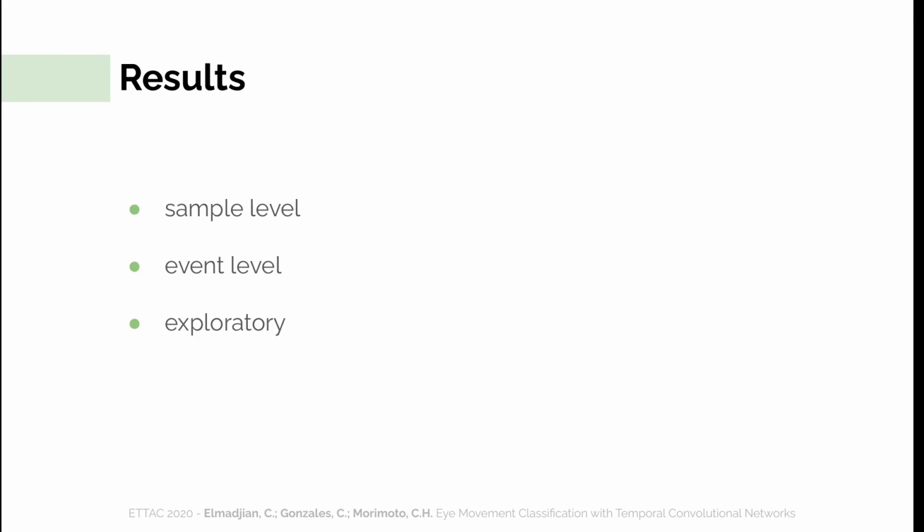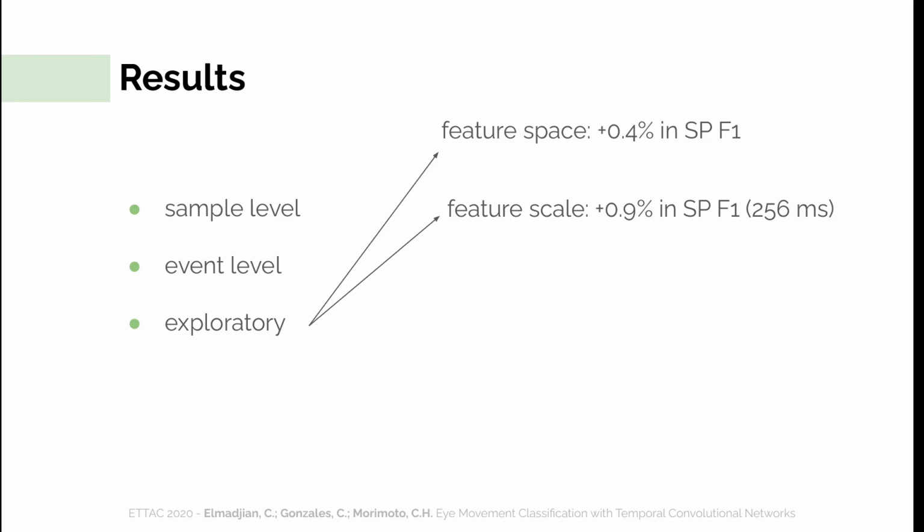As for the exploratory study, we observed that the feature space manipulation barely contributed to any improvement. The most significant gains were observed with the increment in feature scale size and particularly with context window size. Those gains were also most evident with smooth pursuits, which could be explained in part by the fact that pursuits are typically long events. It is also interesting to observe that the highest scores were not registered with the largest feature scale or the largest window configuration.